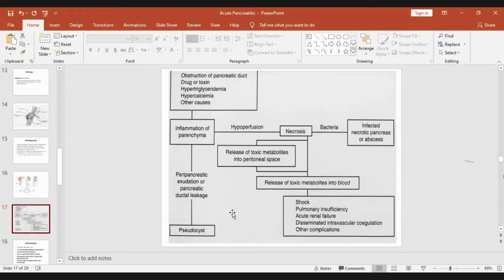So this secretion cannot come out and there is back pressure. So there is ischemia. They are released in the pancreatic tissue and they digest the pancreatic fat and protein, and they cause acute necrosis of the pancreas, inflammation and necrosis of the pancreas.